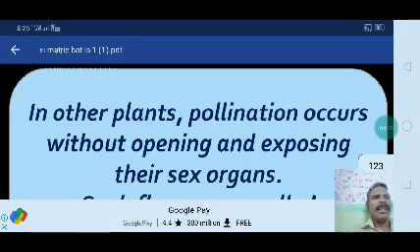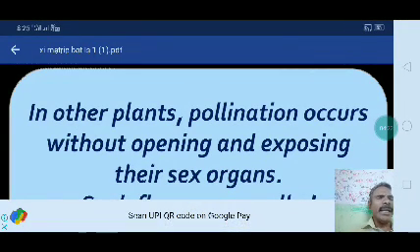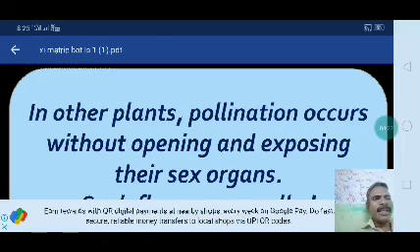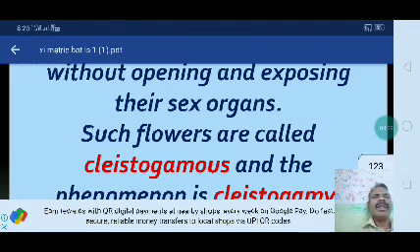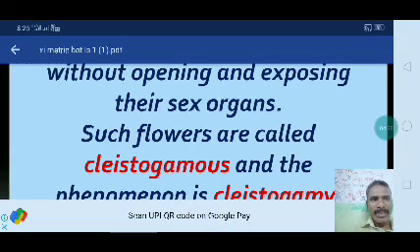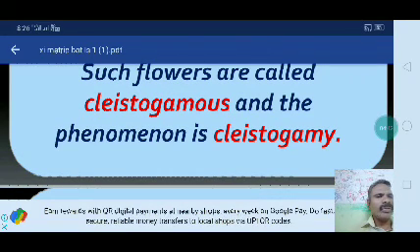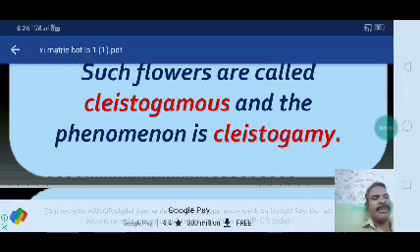Next, in other plants, pollination occurs without opening and exposing their sex organs. Such closed flowers are called cleistogamous, and the phenomenon is called cleistogamy. What do you mean by cleistogamous? Closed flowers. Cleistogamy is the phenomenon.